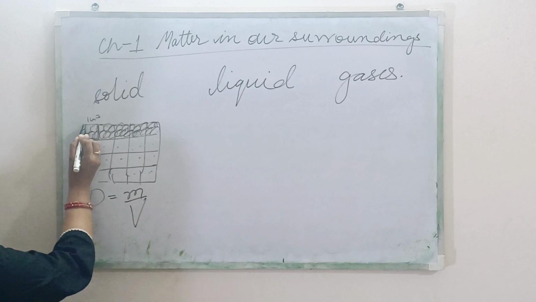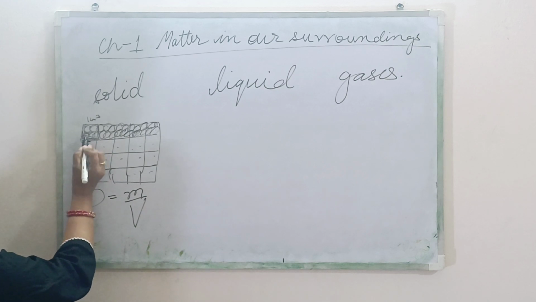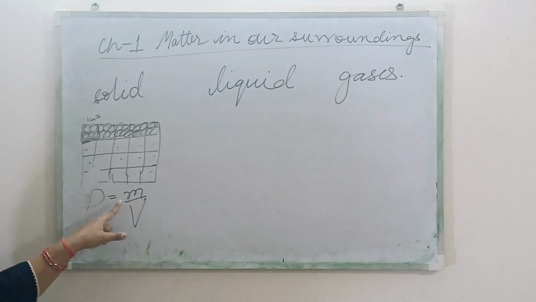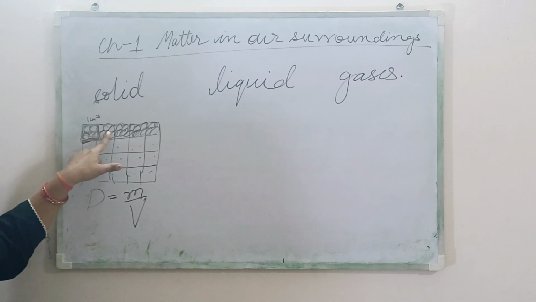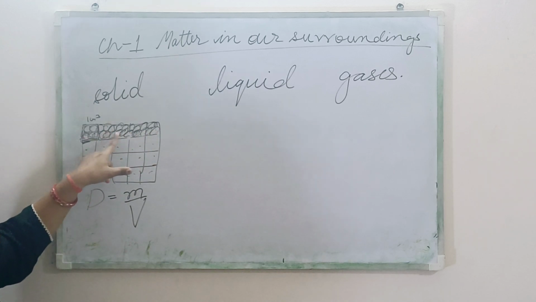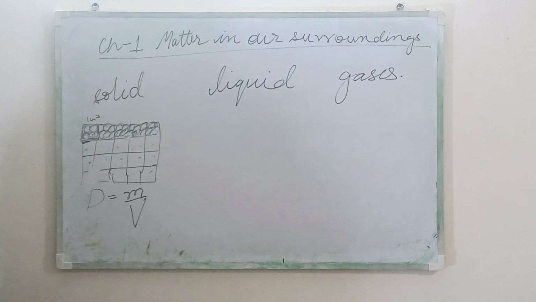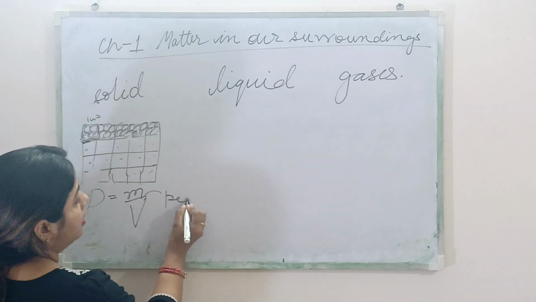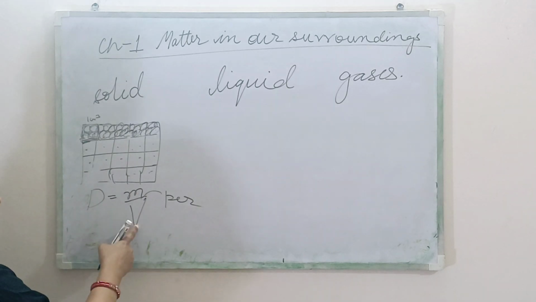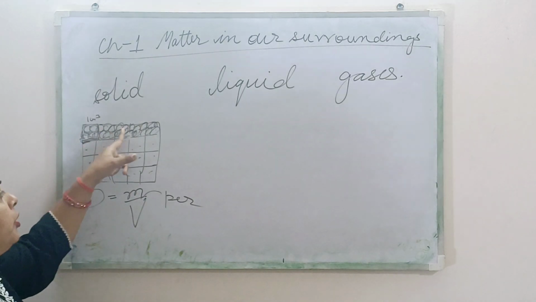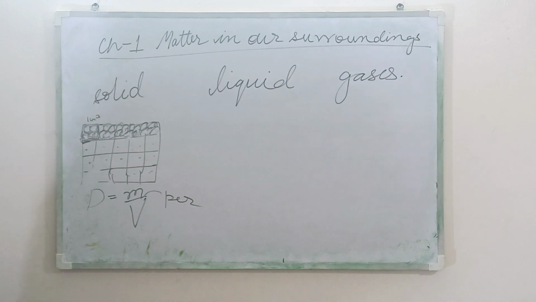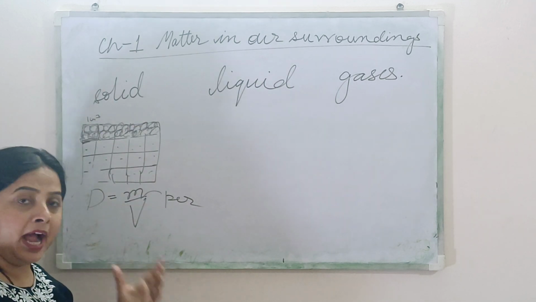So in this unit volume you can see the molecules are very closely packed. So what is the formula of density? Mass upon volume. So in every unit volume, since the molecules are very closely packed, that is why solids have high density. The reason is clear to you why solids have high density. Because in every unit volume, per unit volume, mass per unit volume, the molecules are very closely packed. That is the reason solids have high density.